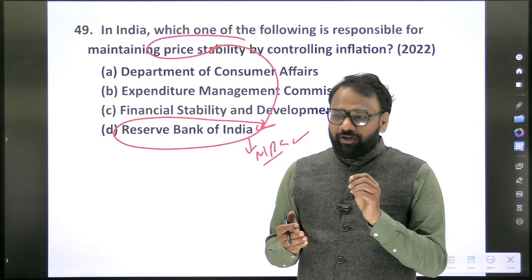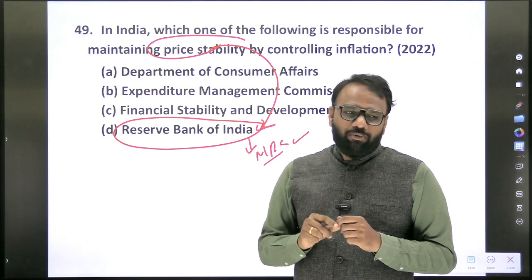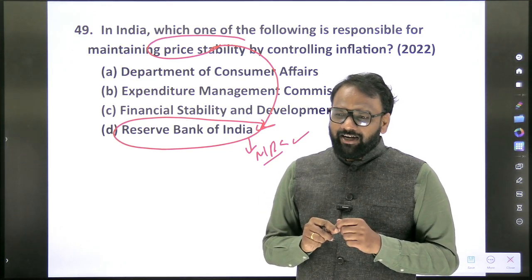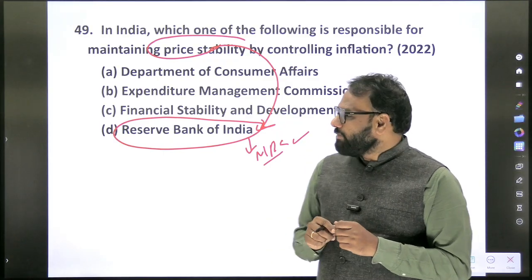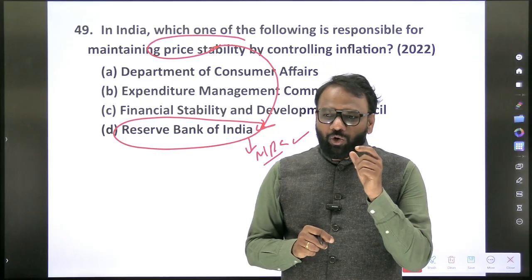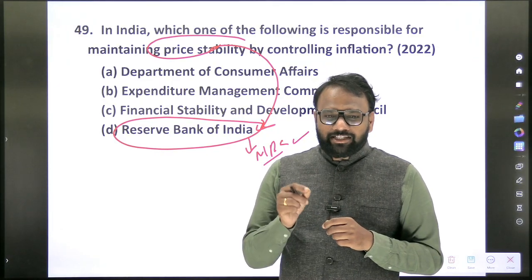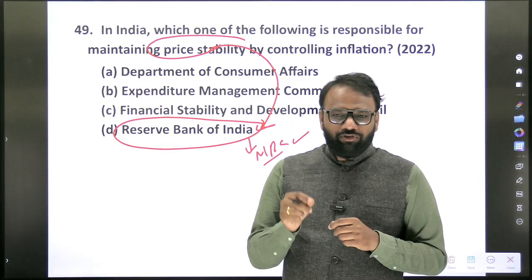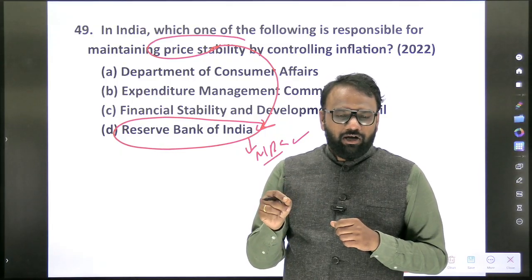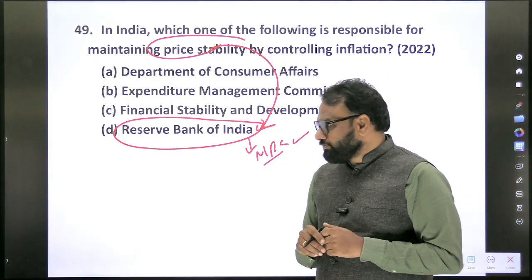So what is the weightage of food? 45%. Within the food, which are the top 3 commodities? Cereals, milk and vegetables. Again, when it comes to inflation, in the newspaper a term appears, core inflation. What is core inflation? Excluding food and fuel, we call it core inflation. Okay, core inflation.